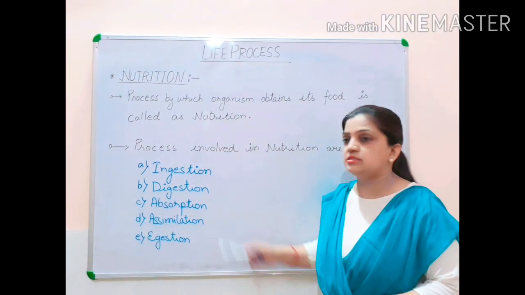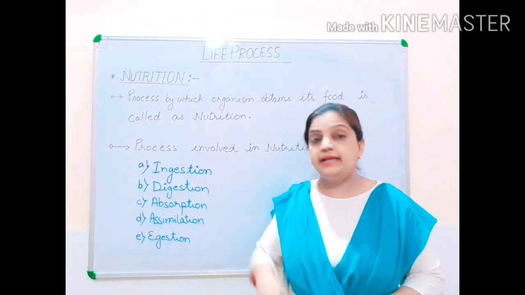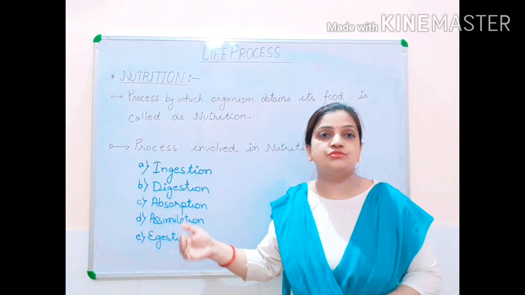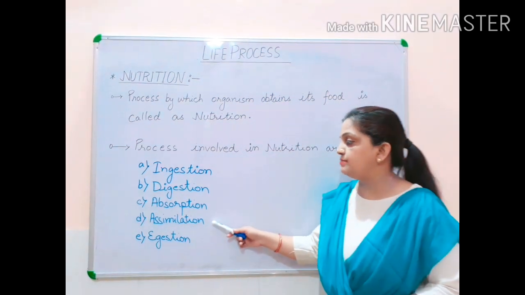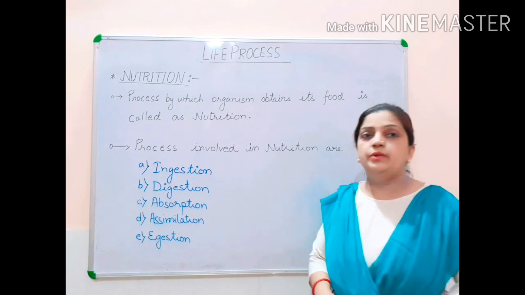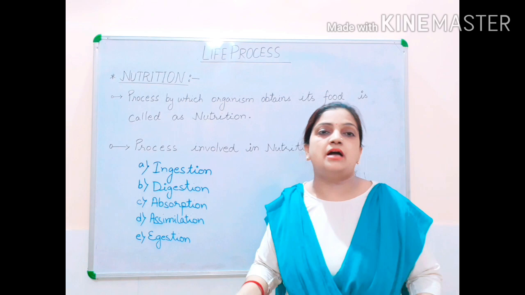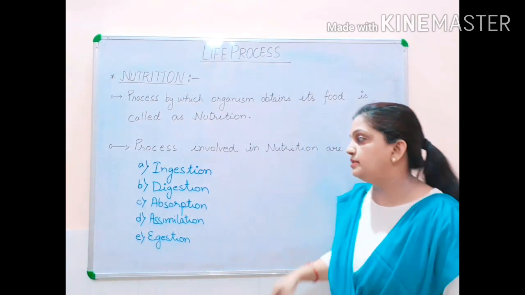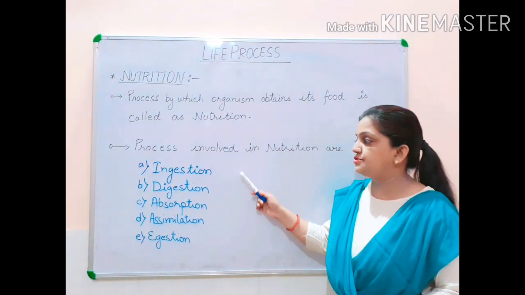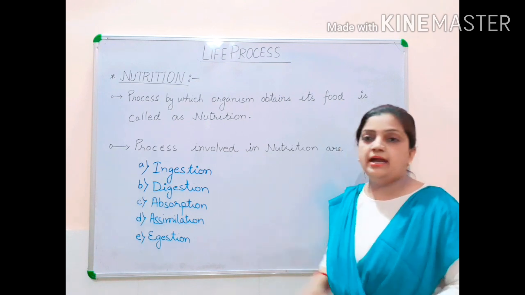Then the next process is assimilation. When the food enters the blood, it passes through the blood and reaches the cell. This is your assimilation. And the last part is your egestion, when your undigested food is released out of the body. So children, there are 5 steps: ingestion, digestion, absorption, assimilation and egestion.